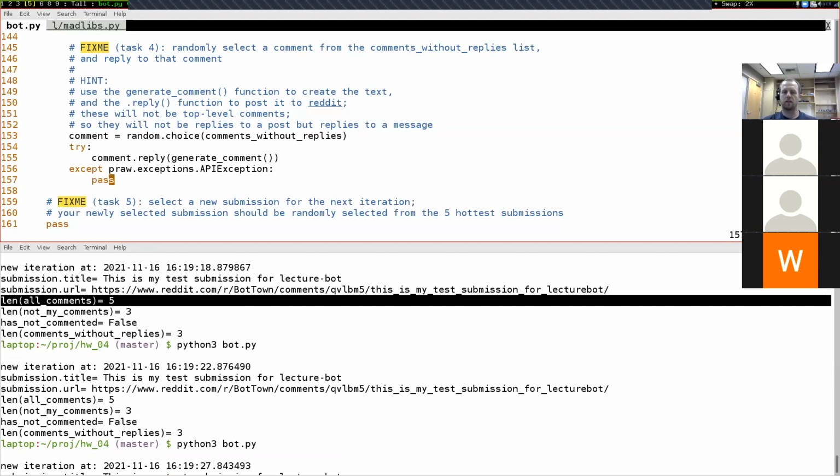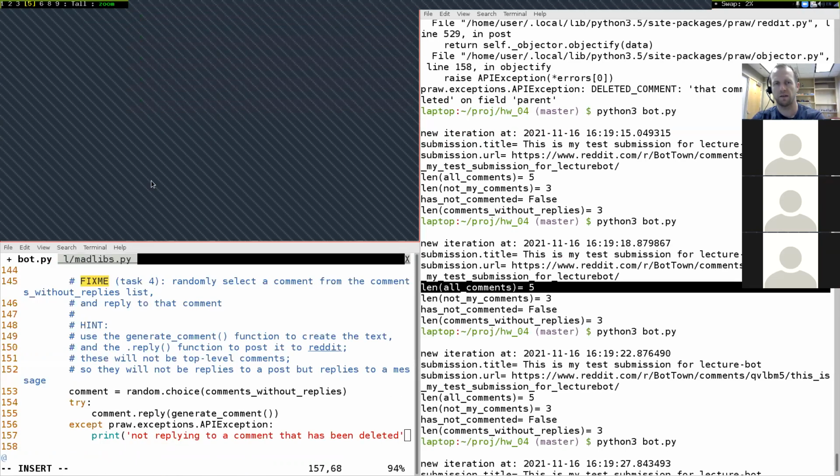I could be a little bit better in my output right here, helping me debug in the future as I'm looking through these logs, by changing this to actually say print not replying to a comment that has been deleted, like that.